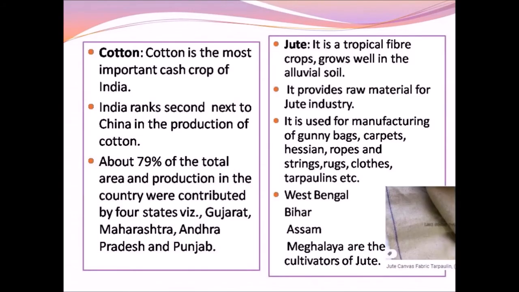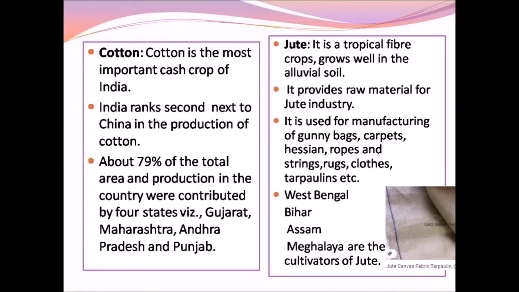The next cash crop we are going to see about is cotton. Cotton is the most important cash crop of India. It provides raw material to the textile industries. India ranks second in the production of cotton next to China.